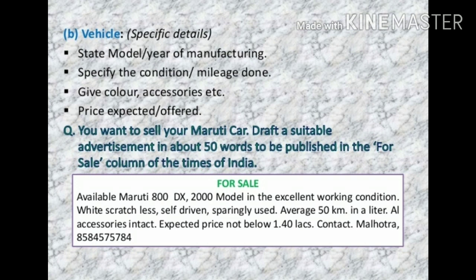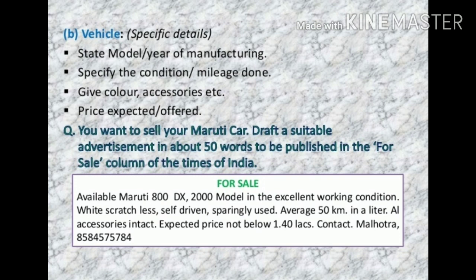Okay, so these are the specifications. Then let us see the example to make it more clear. You want to sell your Maruti car. Draft a suitable advertisement in about 50 words to be published in the For Sale column of the Times of India. Okay, so this advertisement is for the sale of a vehicle.